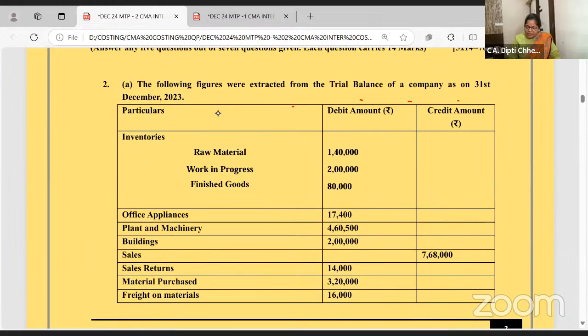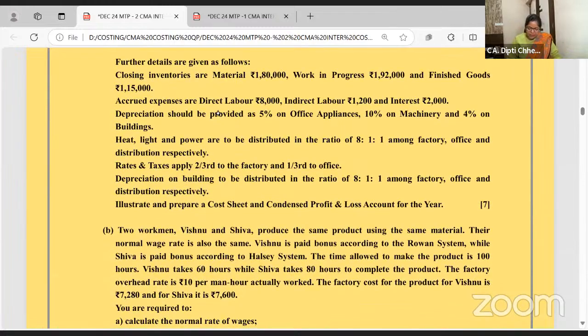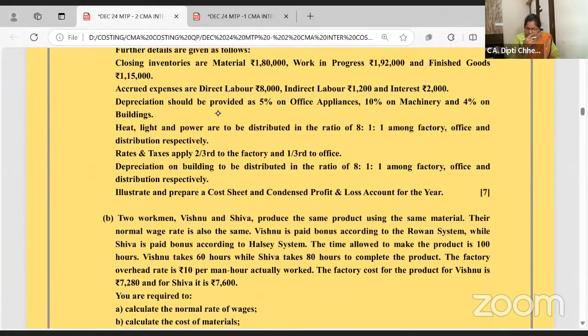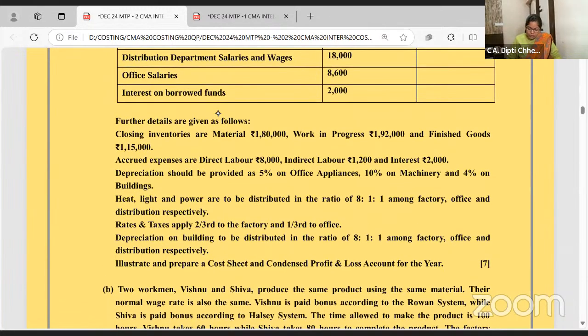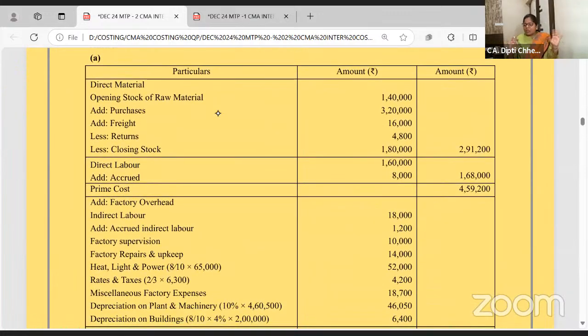Following figures were extracted from the trial balance, and you have to prepare the cost sheet. Now, this is really a cost sheet which is huge. And heat, light, and power you have to take in factory also, admin also, selling and distribution also. And they have asked you to prepare the cost sheet for 7 marks. Frankly, it's a 14 marks question and otherwise very simple. So I'm just checking the answer directly. I'm not solving it. I'll solve questions which I feel same can be asked from MTP in the exam.